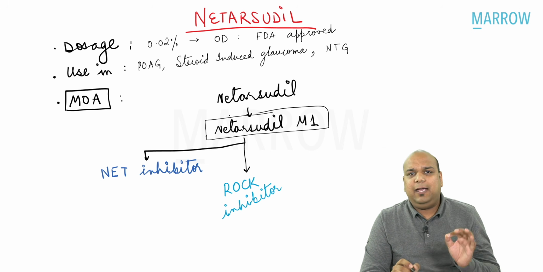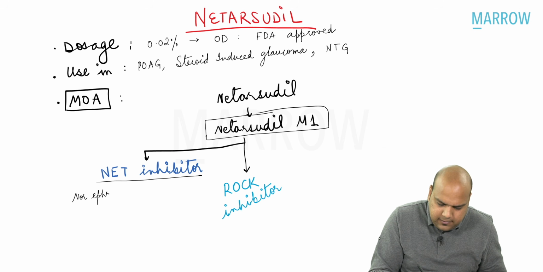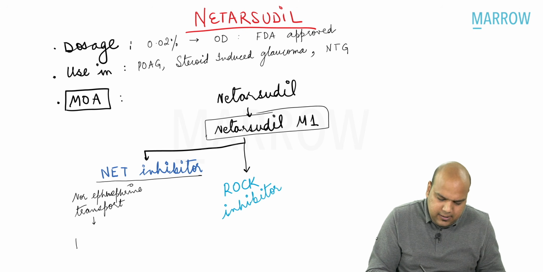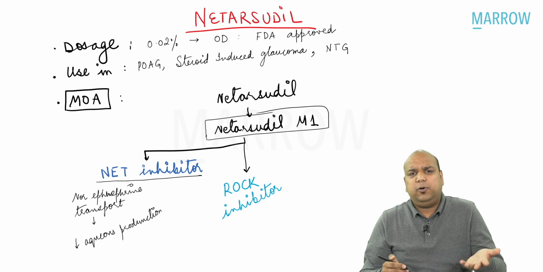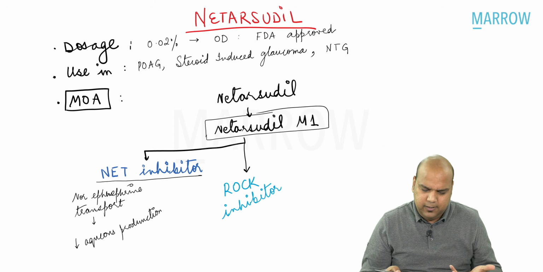Netarsudil M1 has two mechanisms of action. Number one, it is a NET inhibitor. NET inhibitor means it is a norepinephrine transport inhibitor. Norepinephrine transport inhibitor decreases the aqueous production by decreasing the adrenergic transmission. Transport is blocked, so adrenergic transmission is blocked, so aqueous production is blocked, all right, everybody, or reduced.